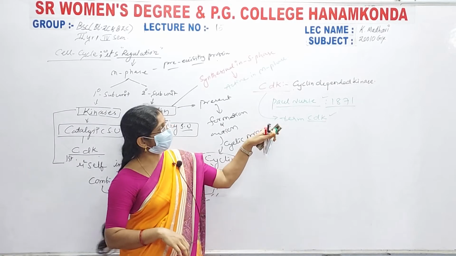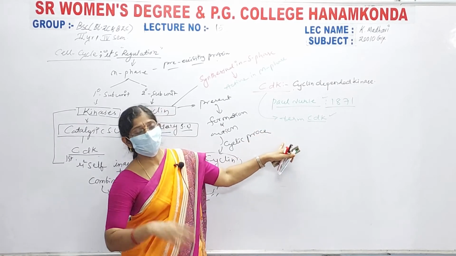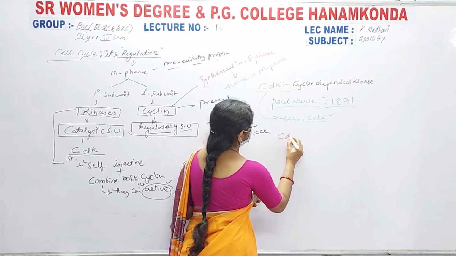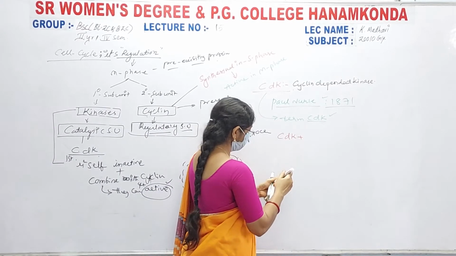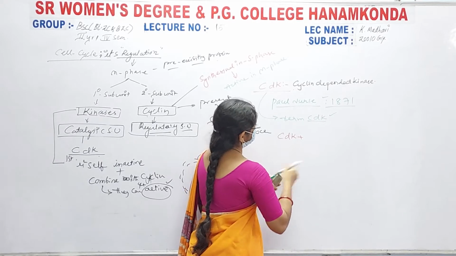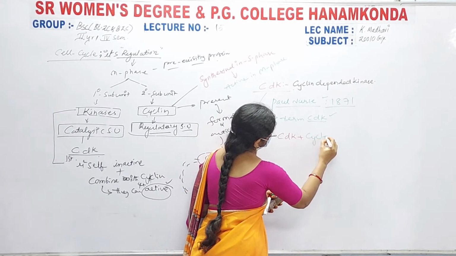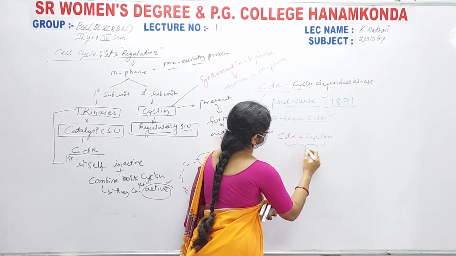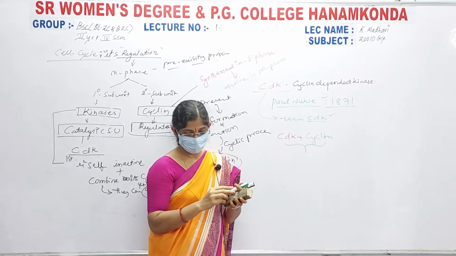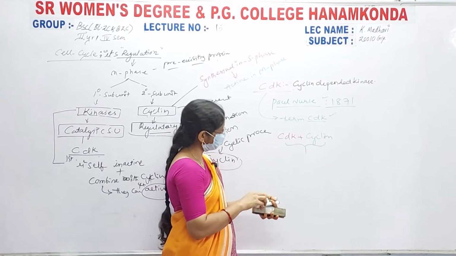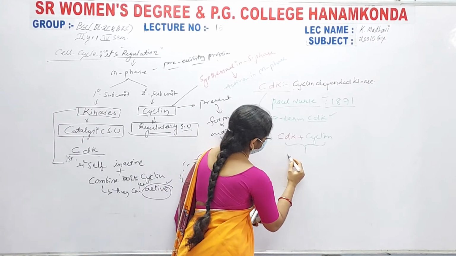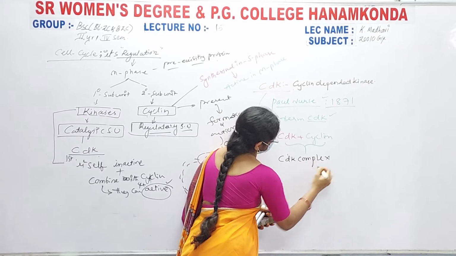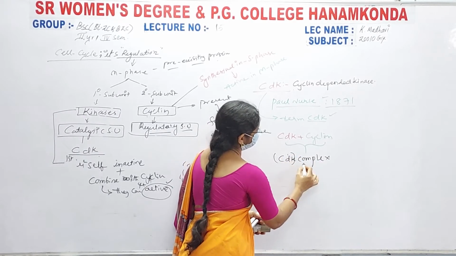Okay. The CDK plus cyclin, both are fused to form here CDK plus cyclin. It means CDK complex. They are fused to form a complex.